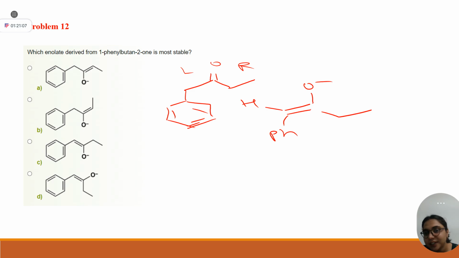Before that, tell me, which is bulkier, your ethyl group or your O negative group? Obviously this ethyl. So these two groups will try to remain cis to each other or trans to each other? Trans to each other. In which option are they trans? Option D.